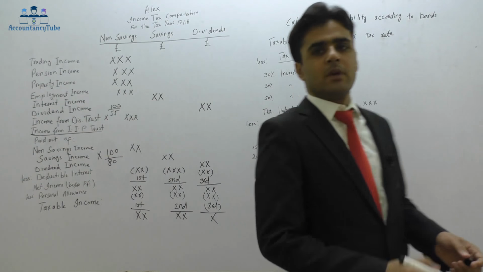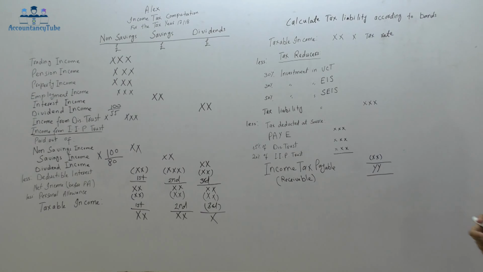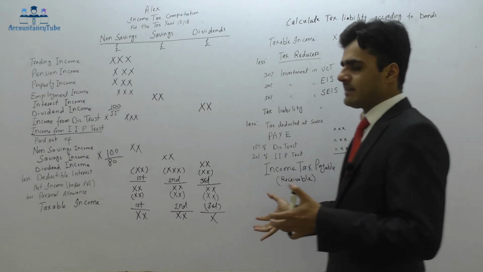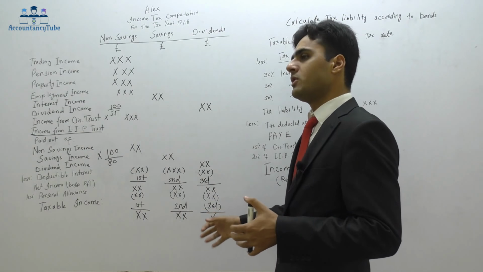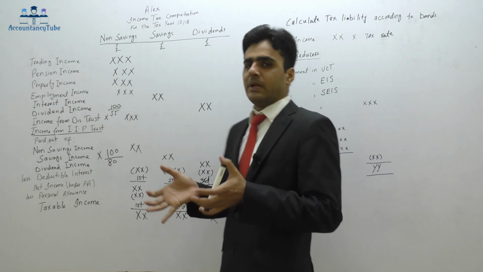Taxable income would be the last one. Now this is the amount on which we will have to pay tax.